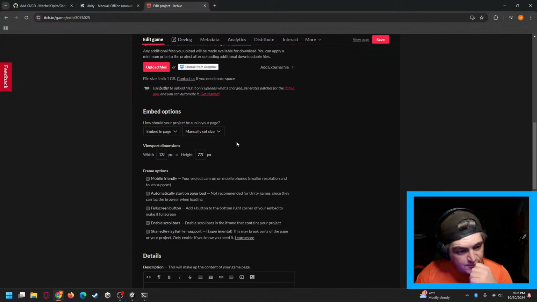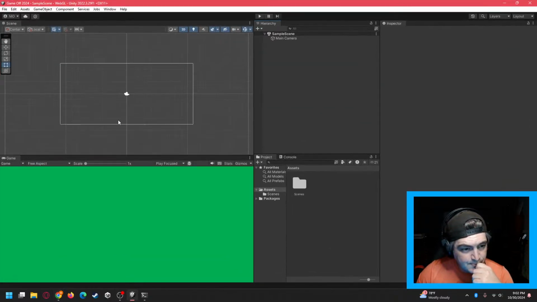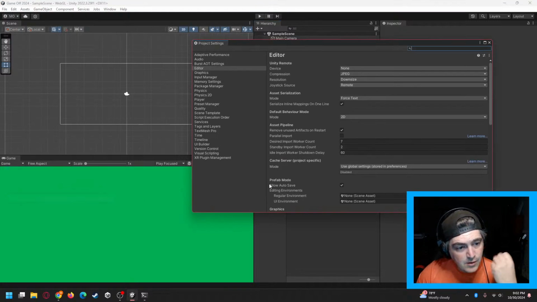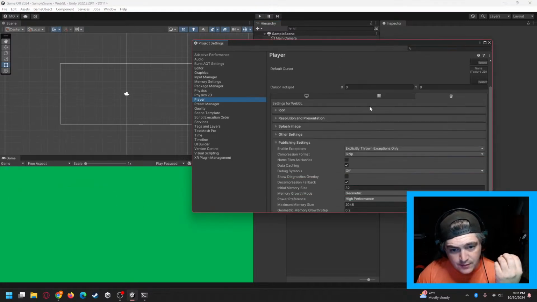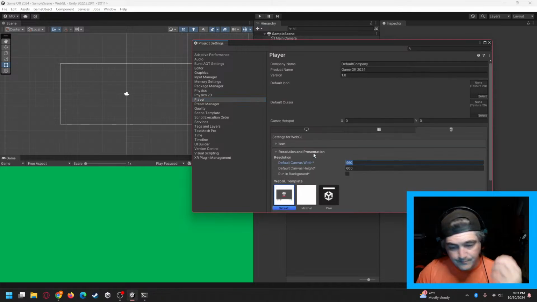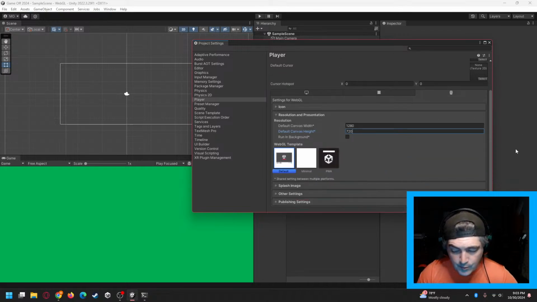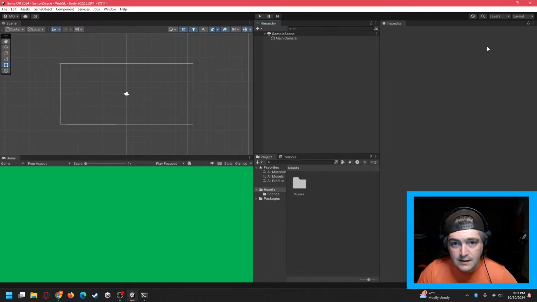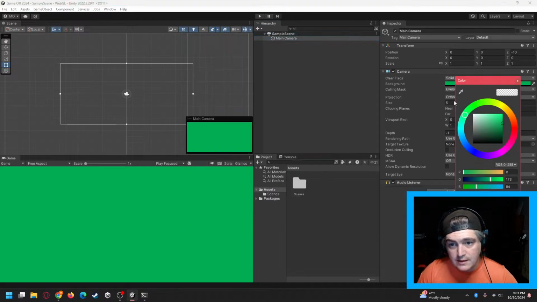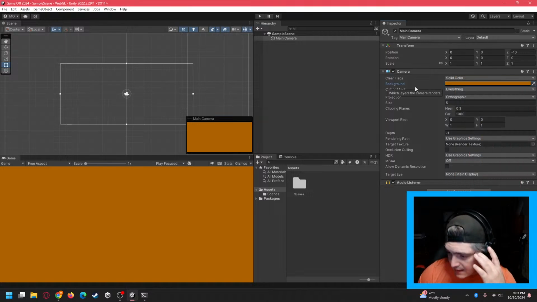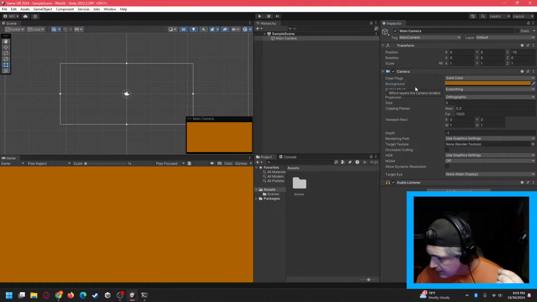And I'm going to go back into edit just to make sure it's saved. Cool. It did. And same here. I'm going to go back into our project settings, player, and resolution. 1280 by 720. This one is where we do not want to bump it. We want to keep it the actual size here. And I'm going to go ahead and adjust our color one more time. We'll make this one orange. How about that? So you don't actually have to do this, but again, while you have some time here,